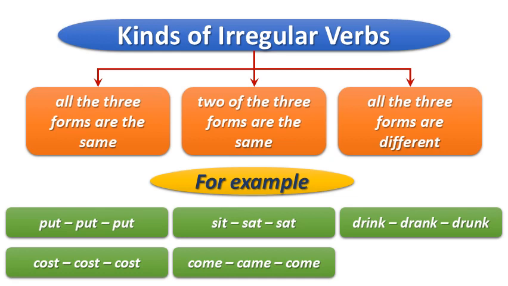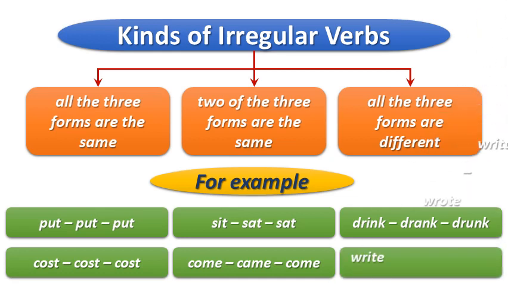Number 2. Write, wrote, written. So in this example also all the three forms are different. So these were the few examples to clarify what is the meaning of irregular verbs and how many kinds of irregular verbs are there. So there are 3 kinds of irregular verbs.